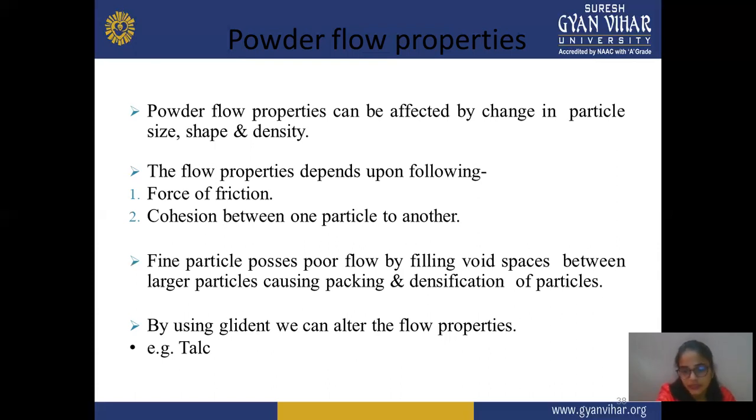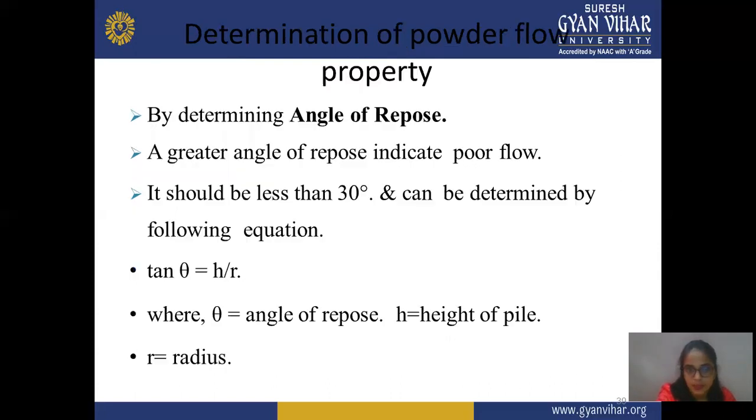When you use a glidant as an excipient, like talc, it improves flow property, and particles flow easily. Determination of flow property of a powder: in this, you mainly calculate the angle of repose. This method is very easy, and you can also perform it in the lab.